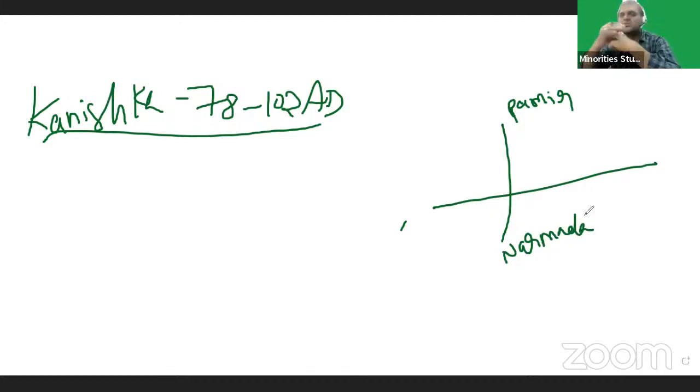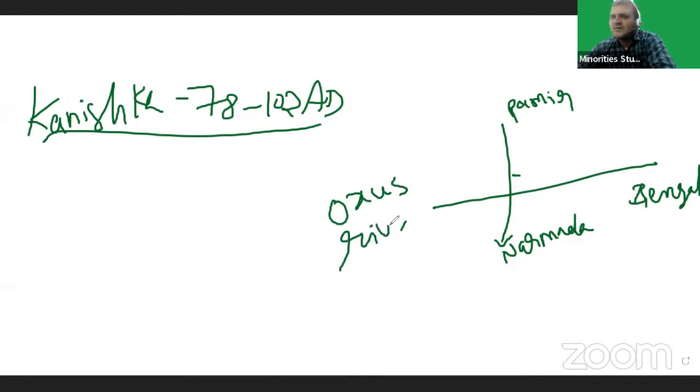The Pamir Plateau is in China. Up to the Pamir Plateau, Kanishka ruled, and up to Narmada, Kanishka ruled. Bengal and the Oxus River were the other boundaries. Between these four places, Kanishka ruled his empire.